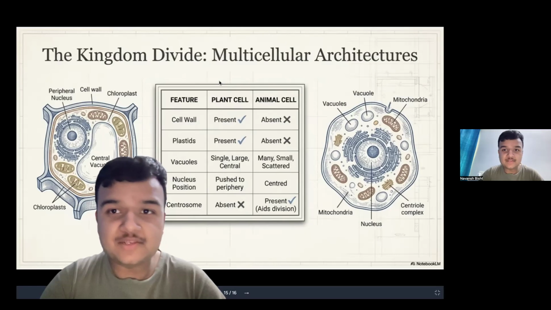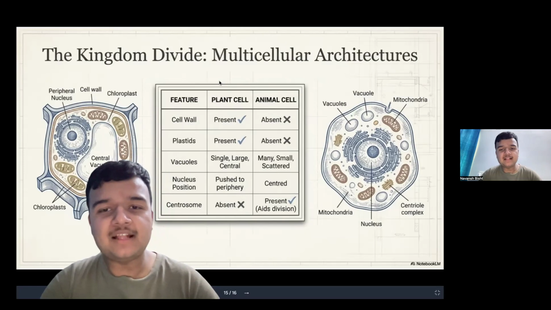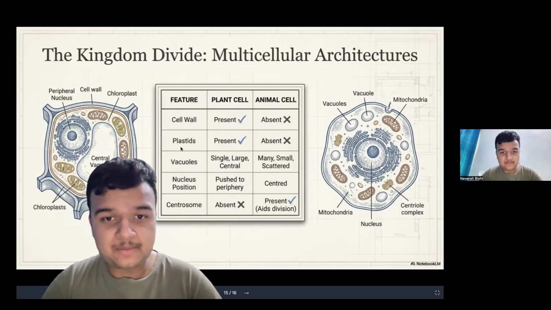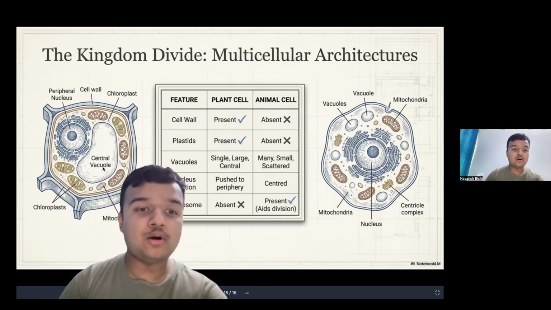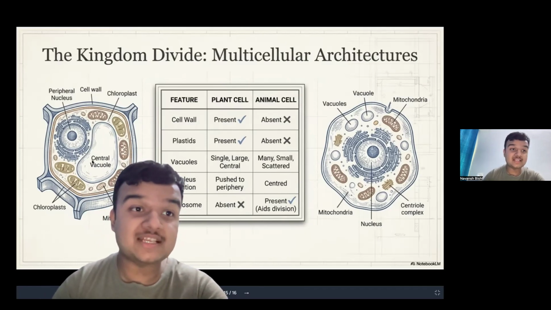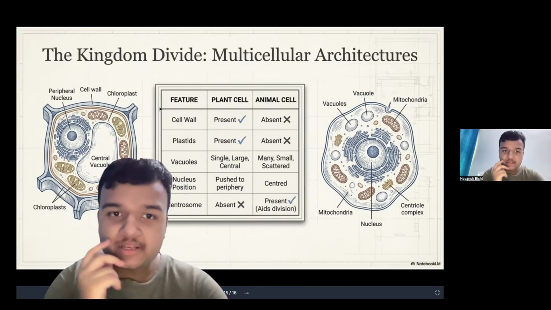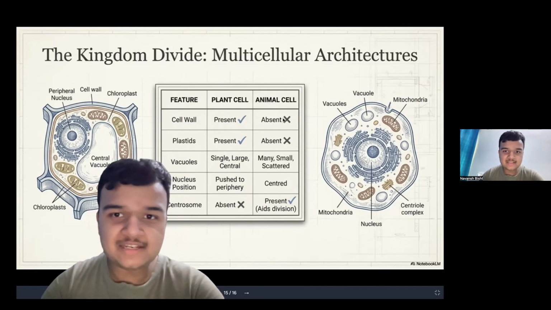Now, the difference between plant cell and animal cell. Cell wall is present. Plastids are also present. Oh yes, one more important thing: the plant cell also has a cell organelle called plastids. What are plastids? We will know that later.